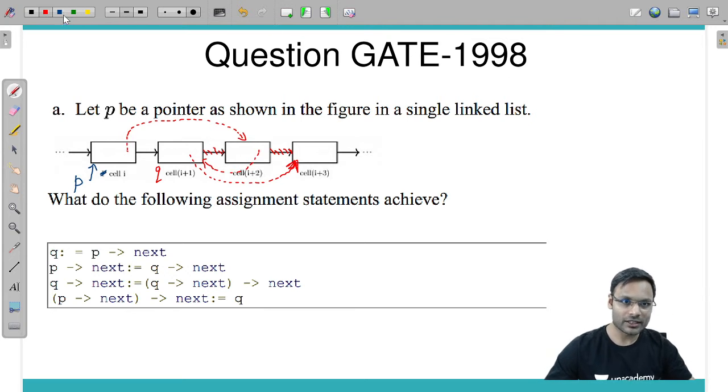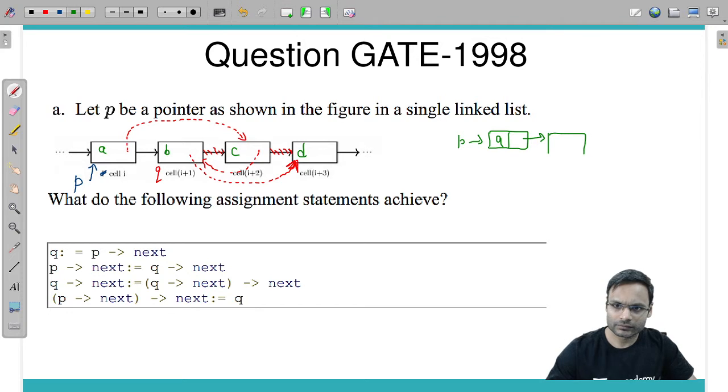Now look at this. Let me take some values. A here, B here, C here, D here. So right now P is pointing to a node which is holding the value A. After that, A's next is C. Then C's next is element B. And then B's next is D. Q is still pointing to this node.